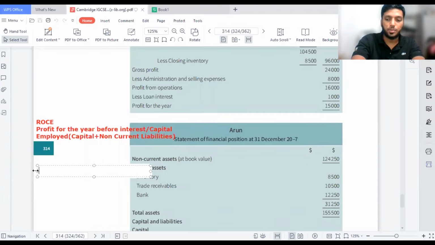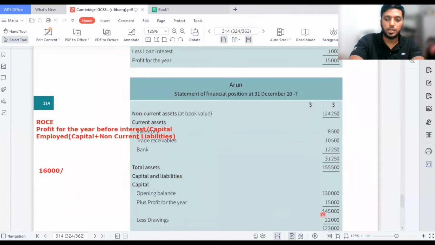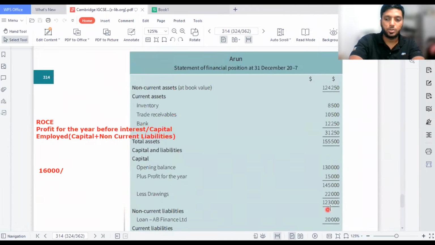Then how do you find capital employed? It's easy. You take your capital. Let me show you how it works here. You see your capital is 123,000, which is here, and also you should add the non-current liabilities, which is 20,000. So in total your value is 143,000.